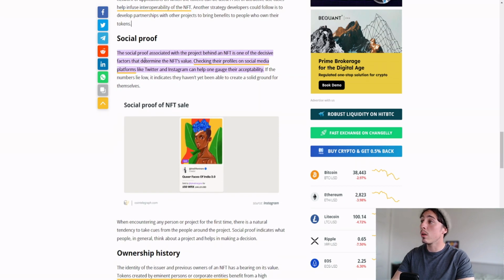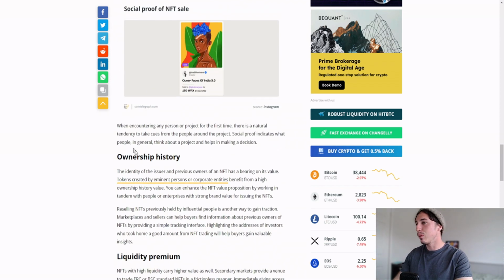The social proof as well. The social proof associated with the project behind an NFT is one of the decisive factors that determine an NFT's value. Check in their profiles on social media platforms like Twitter and Instagram, and you can use social analytics and things like this to help you gauge that, to see what the search volume is, is it trending, who's talking about it, the influencers, etc, because you want big eyes to be on these NFTs if you want to at least speculate there's going to be a bit of value there, as well as the ownership history.